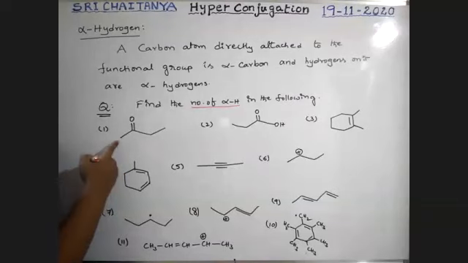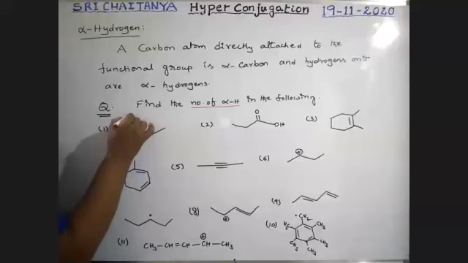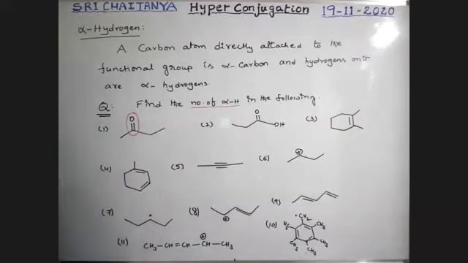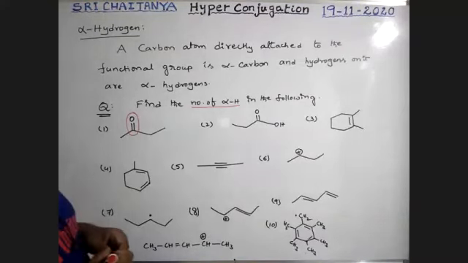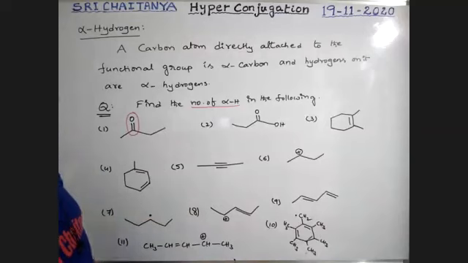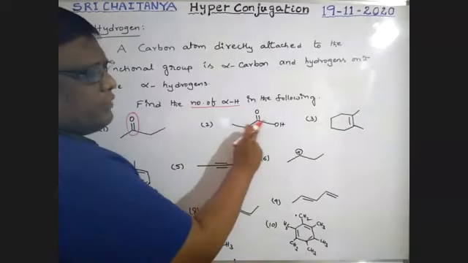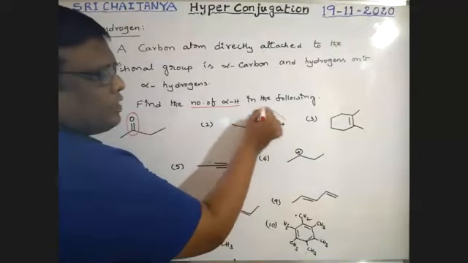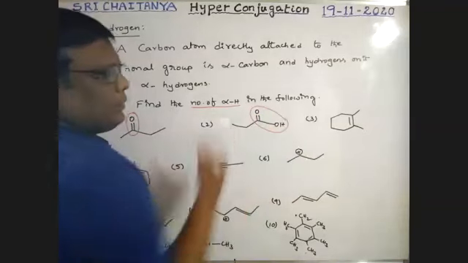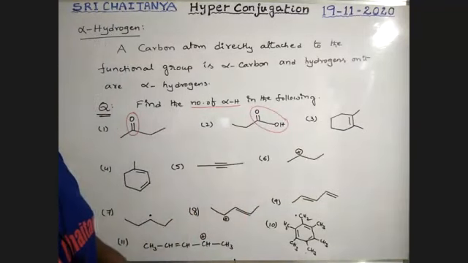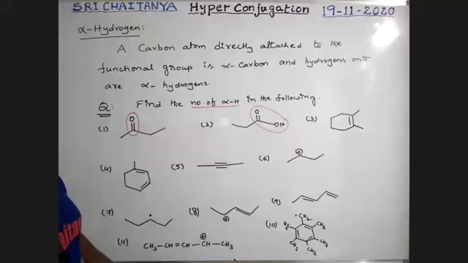See here, this is the molecule. This is C double bond O, and it is the functional group, my dear boys. Next, in this molecule, COOH is the functional group. Please first identify the functional groups in the given molecules.